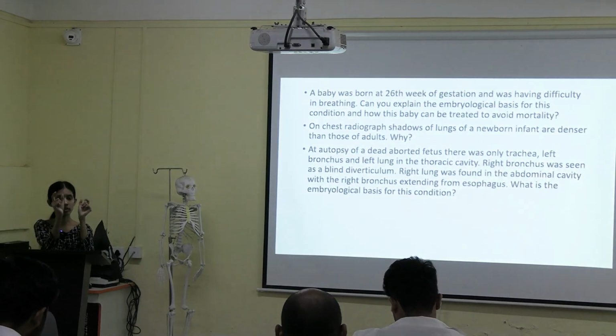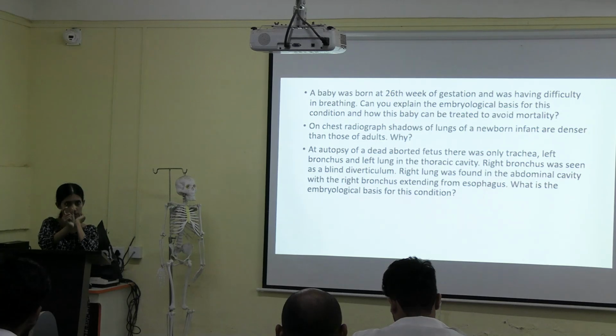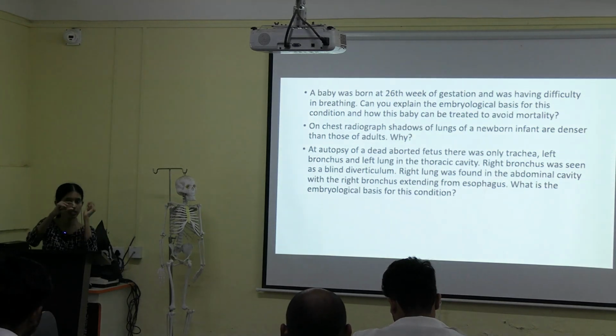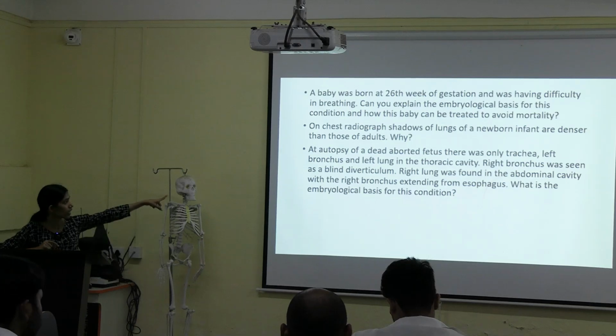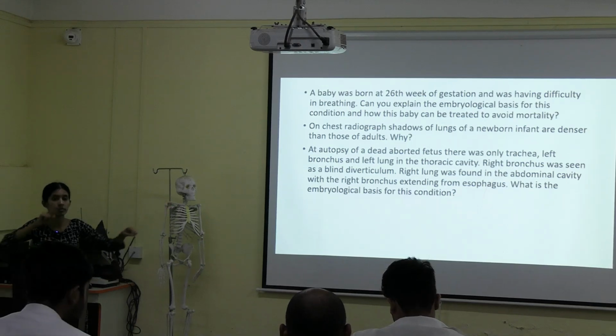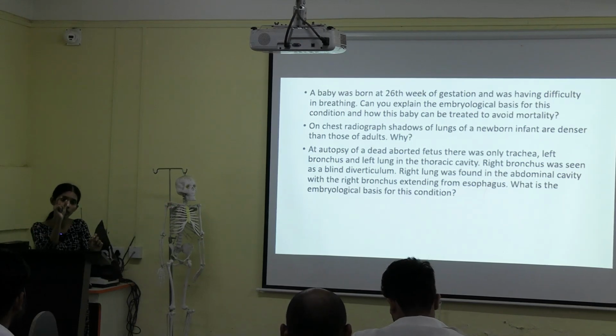If you remember, I have written principal bronchus, from that right principal bronchus, left principal bronchus, and with that only I have written the continuation of the lung bud, with attachment. But here they have given the blind diverticulum, that means there is no attachment between your right principal bronchus and the right lung bud.